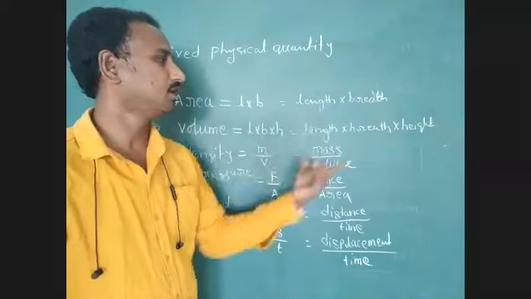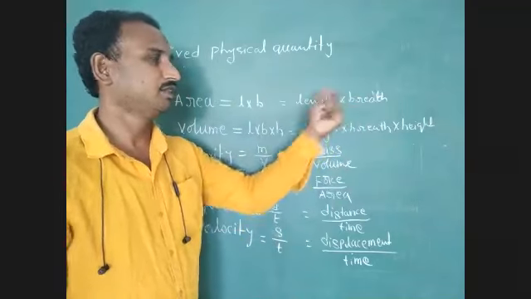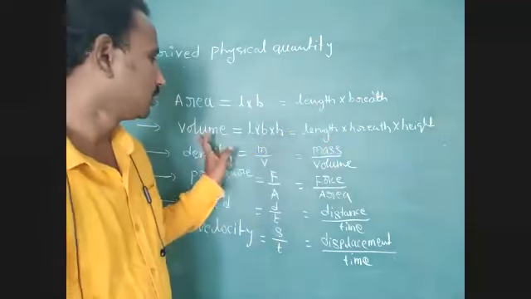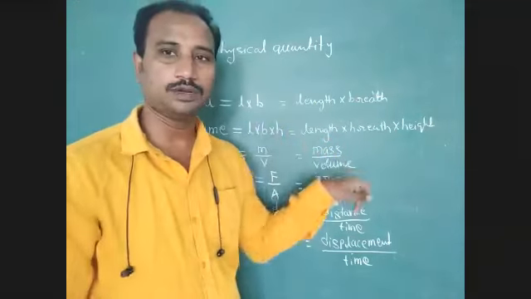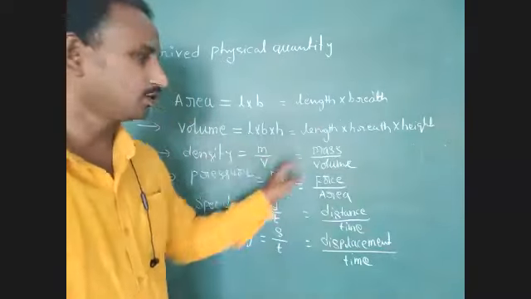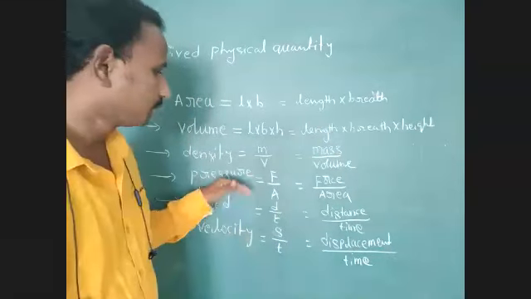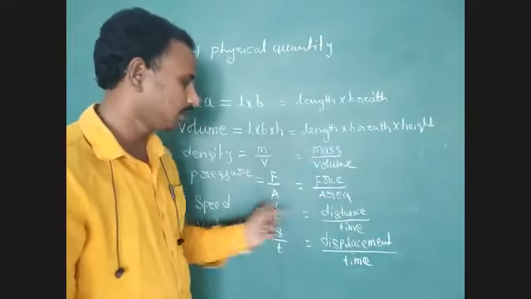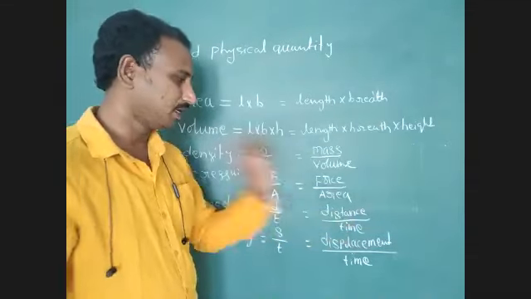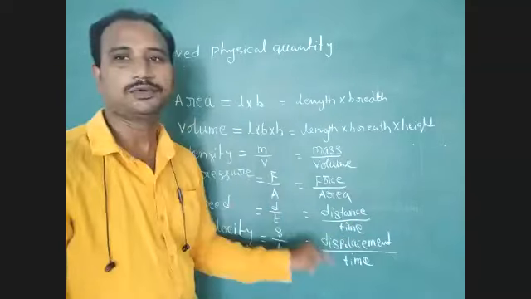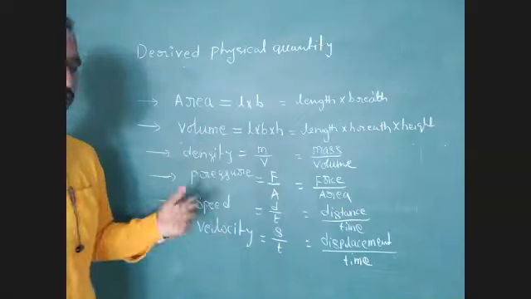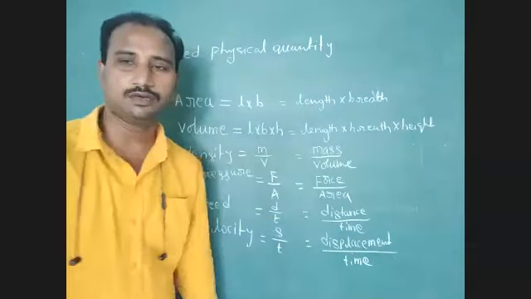So generally we have to explain that formula with a sentence. Okay, area equal to length into breadth, volume equal to length into breadth into height. So here density equal to mass per unit volume, pressure equal to force acting per unit surface area. Next one, speed equal to distance by time, velocity equal to displacement by time. Note down these formulas. Next you can continue remaining the formulas.